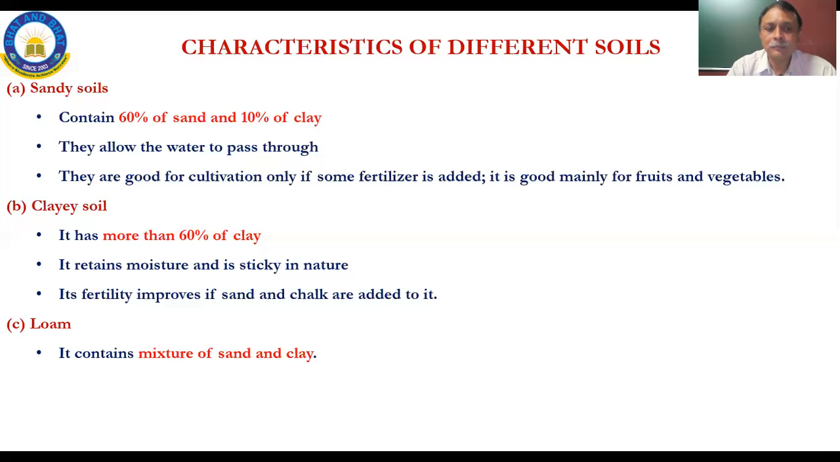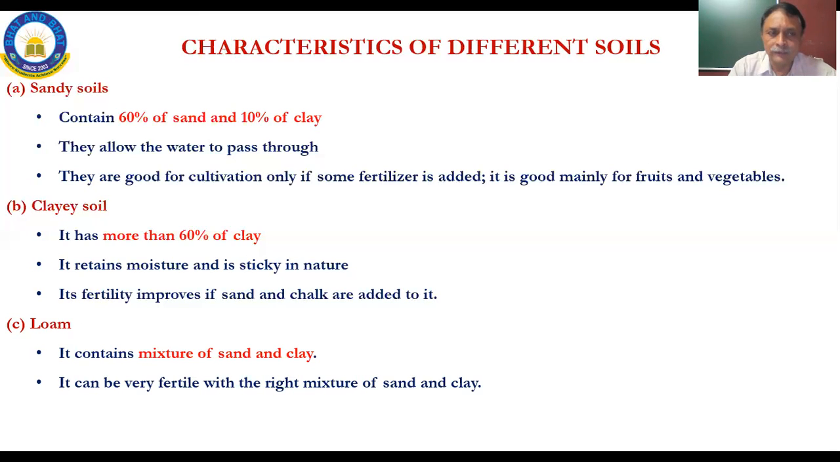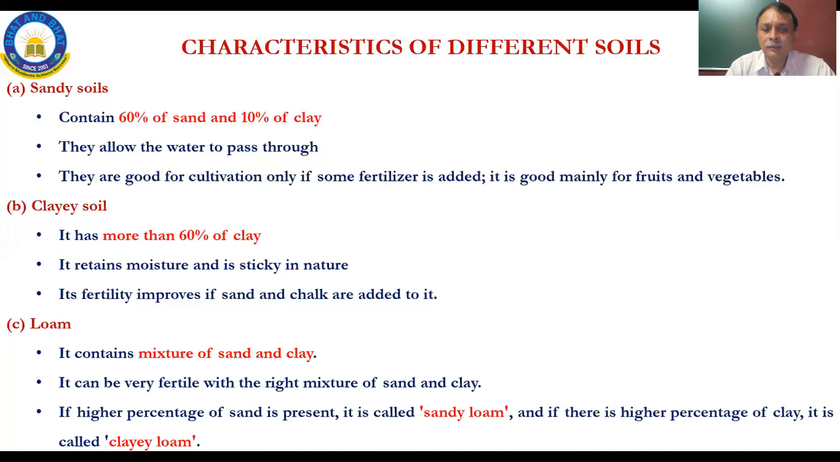Loam. This is actually a mixture of the first two types, the mixture of sand and clay. And it is more fine. Even the sand that is there, the particle size will be very less in loam. It can be very fertile with the right mixture of sand and clay. A minor distinction here again. If higher percentage of sand is present, it is called sandy loam. And if there is a higher percentage of clay, it is called clayey loam.